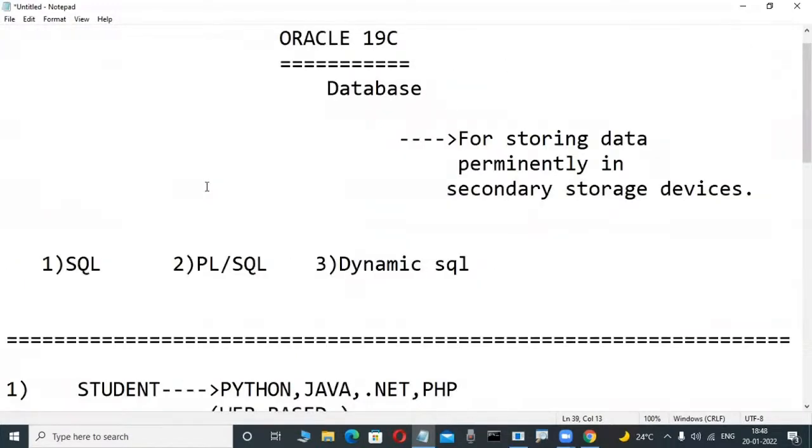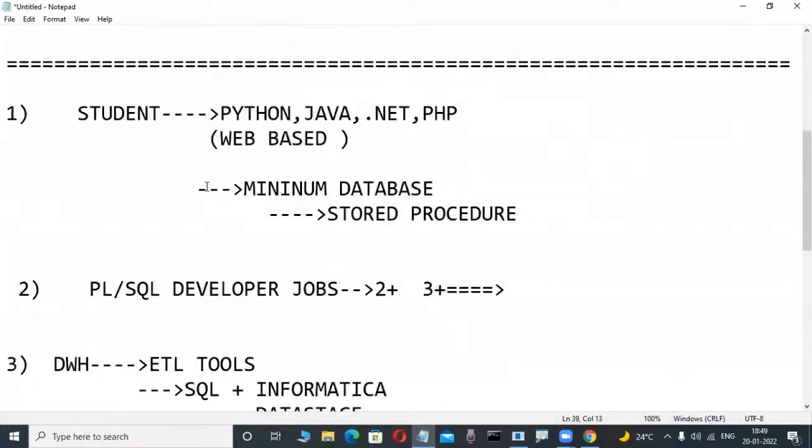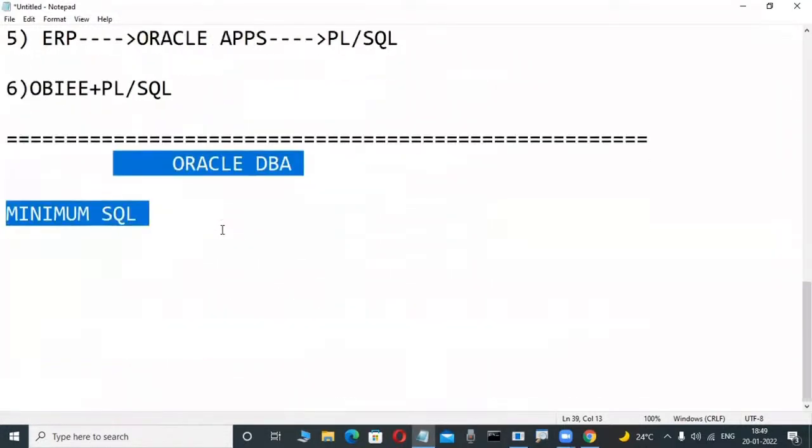That's why, once you are good at Oracle, not from me, anywhere it is helpful. Either you are applying as a pure database programmer, or business analyst, or reporting programmer. Nowadays Power BI is there, SQL Server related. For that Power BI also, minimum SQL knowledge is required. So many fellows are not interested to learn SQL Server; they learn Oracle SQL only. Why? Because if they learn Oracle SQL, all the things are very easy, because depth knowledge is there. Okay, fine. That's why it is most powerful.